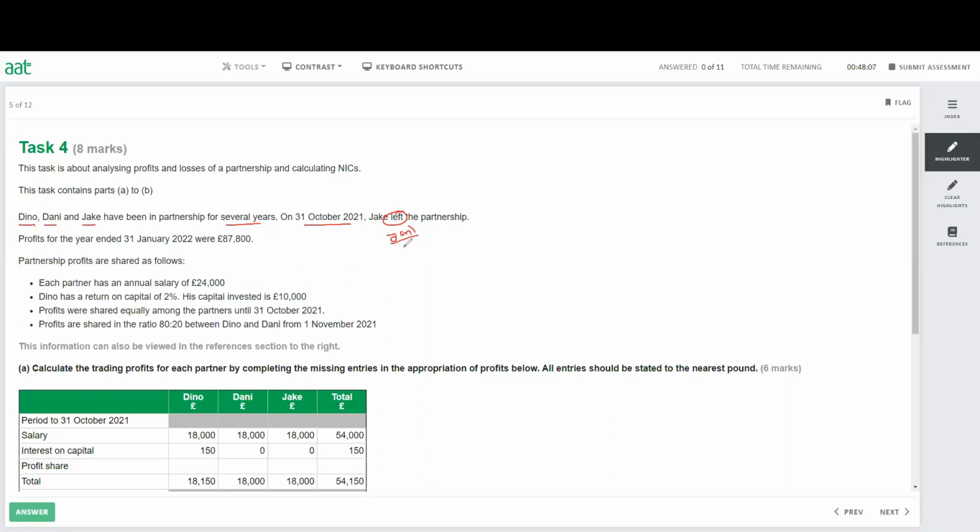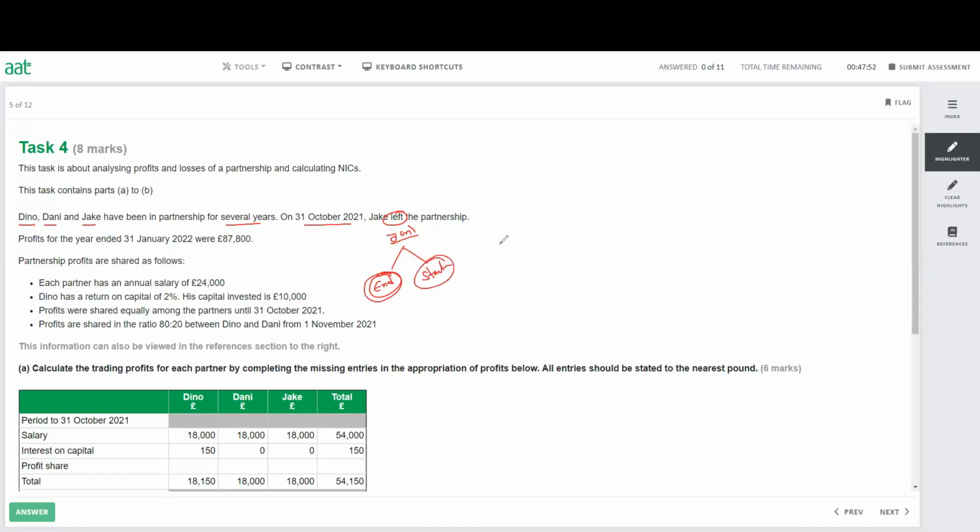So from that time, you have to have a new calculation. So till the person left, or if any person joined on that day, you have to stop. You have to end your calculation. And from there, you have to start again.